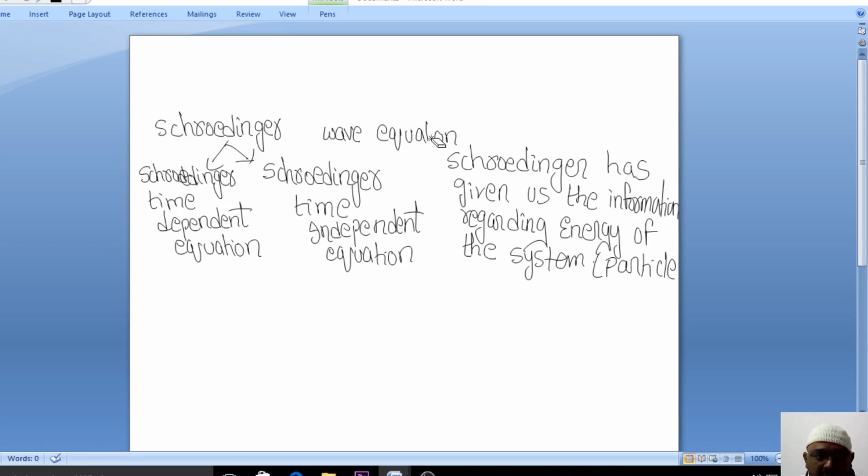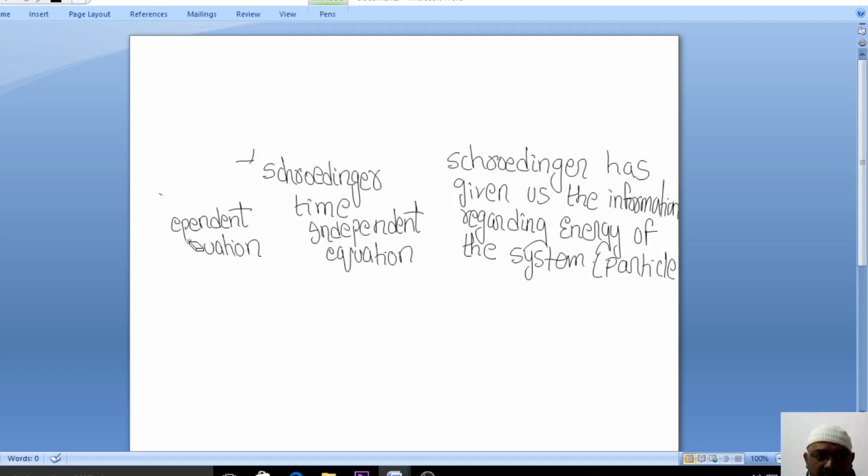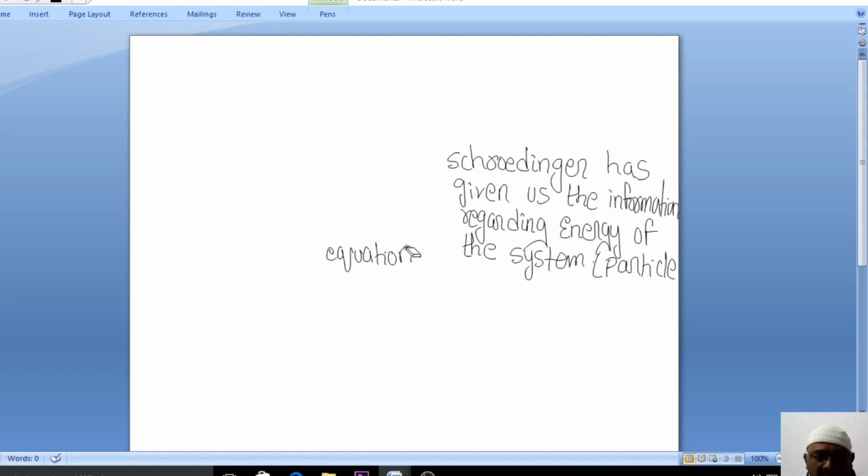Okay. So there are two types of equations. One is the Schrodinger time independent equation, and another is the Schrodinger time dependent equation. Independent and dependent equations just give us the information regarding the energy. Schrodinger has also given us the information regarding the energy of the given system or the particle, right? So that is what we are going to derive in today's session.